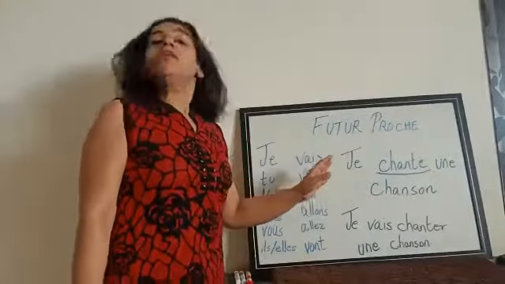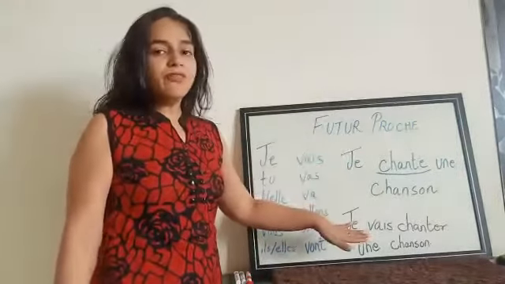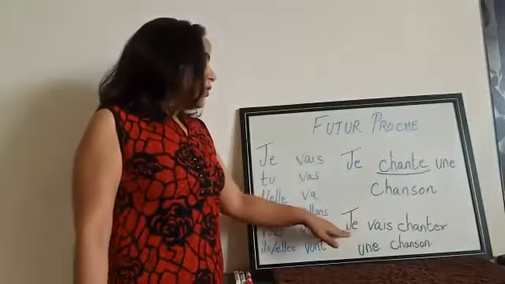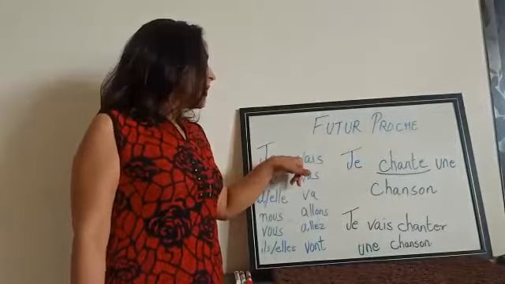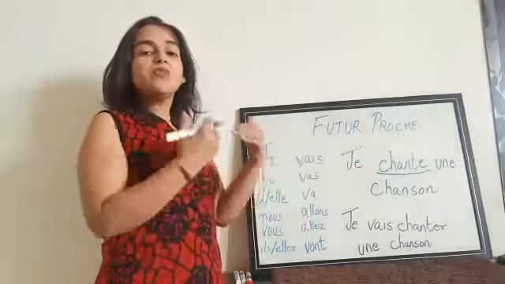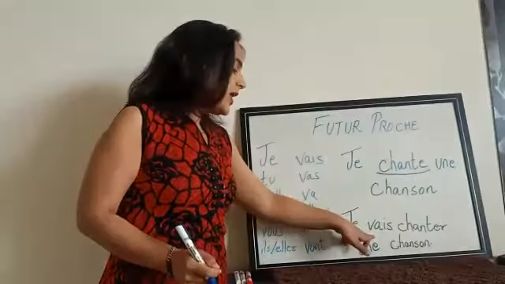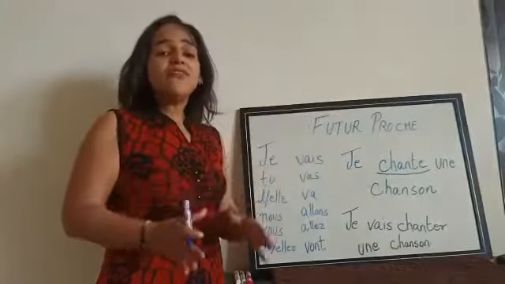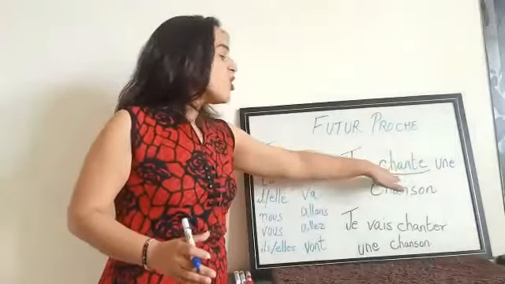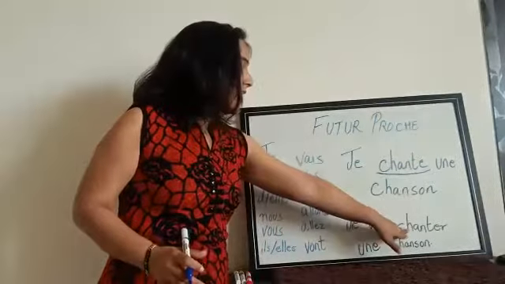Now, when we write the same sentence in the futur proche, what will we do? We will conjugate the verb aller in present tense for je: je vais, and then the original form of the verb chante, which is chanter.